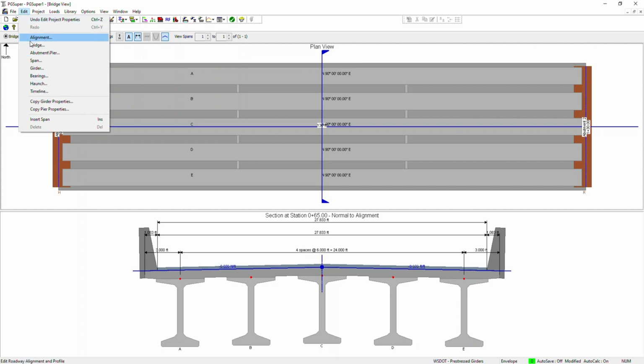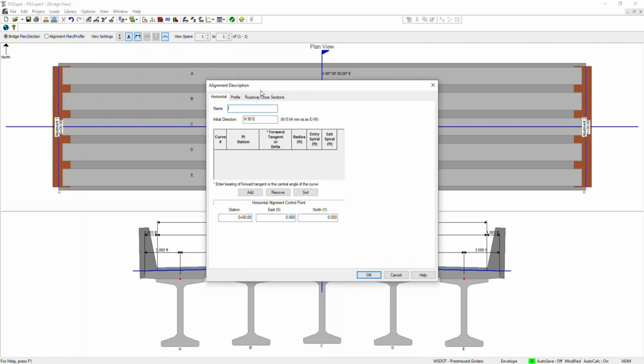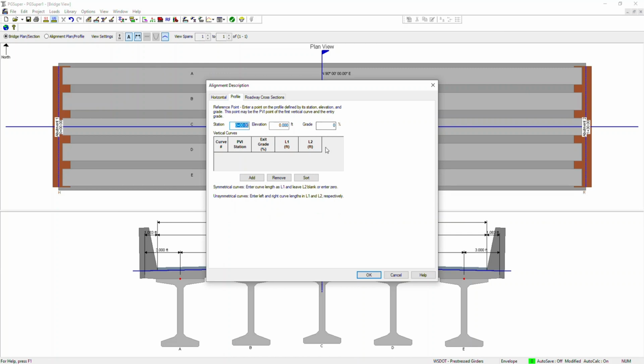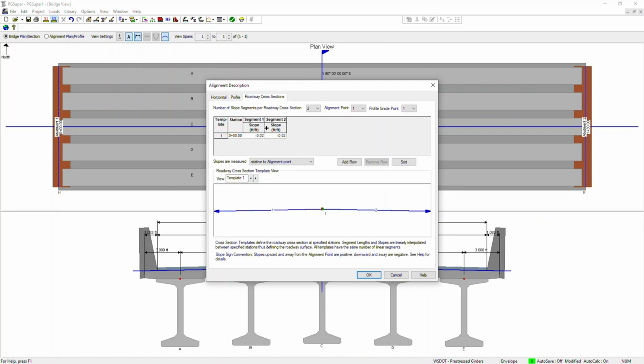You go to alignment, and there is a horizontal profile you can enter. You can give the name of the profile and the initial direction as per your bridge geometry, horizontal geometry, and your profile, your vertical curve information, and your super elevation information on this roadway cross section here. I'm just showing the graphical user interface, so we'll do an example later.